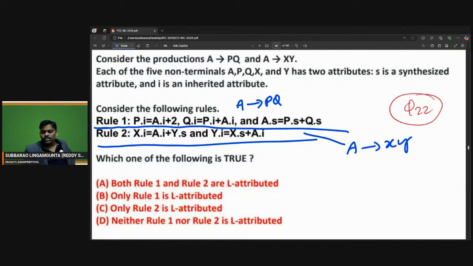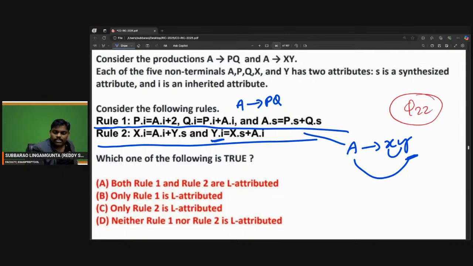The second production is A goes to XY. In the second production, Y dot I is equal to X dot S. Y is taking from the left sibling, no problem. But if you observe here, X dot I is equal to A dot I plus Y.